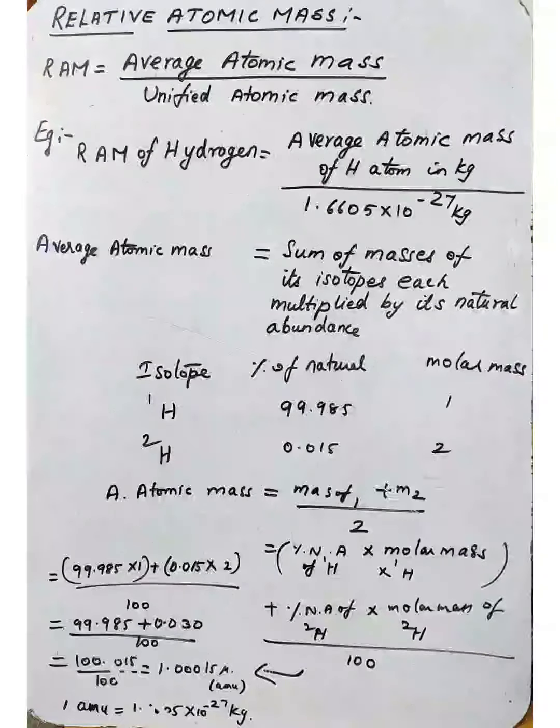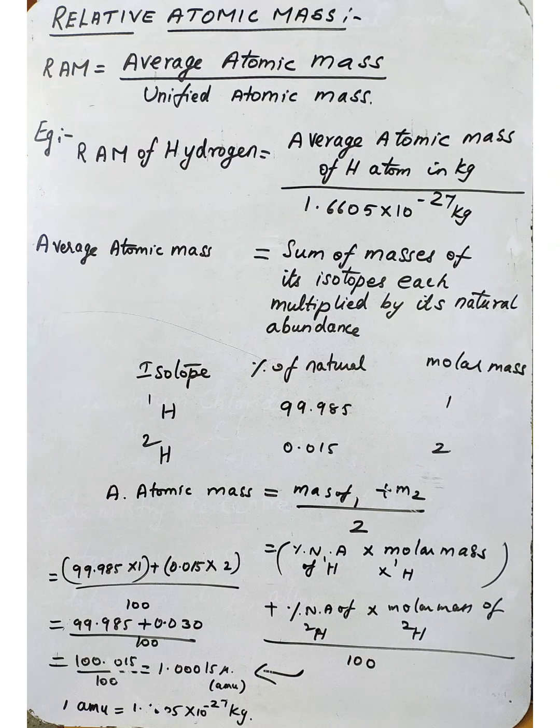AMU, what is AMU? This also you have learned already in 10th standard. Atomic mass unit, or unified atomic mass. Its symbol is small u. Understood? So what is meant by unified atomic mass or atomic mass unit?